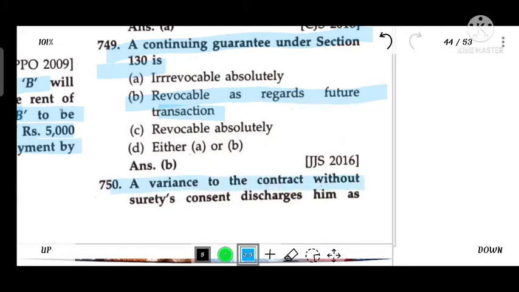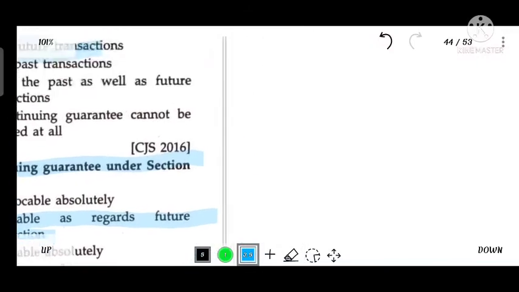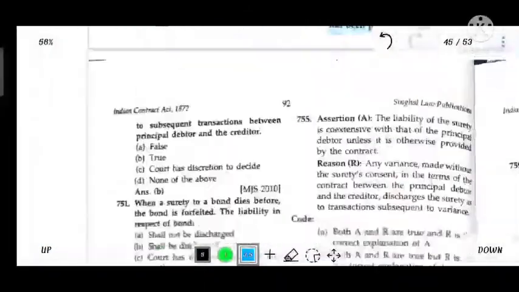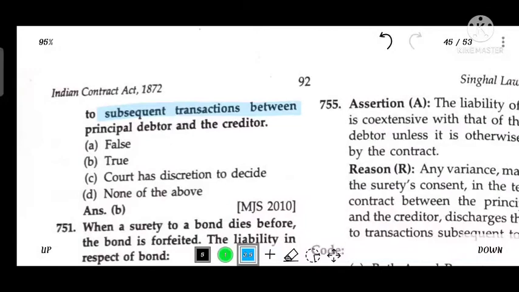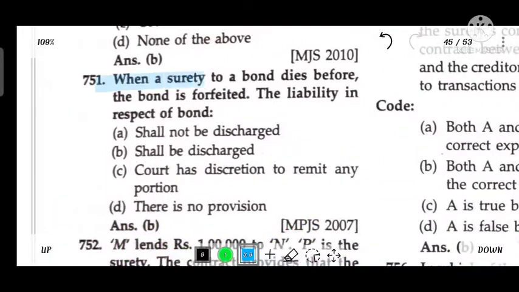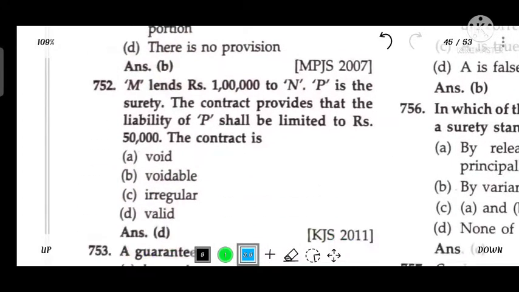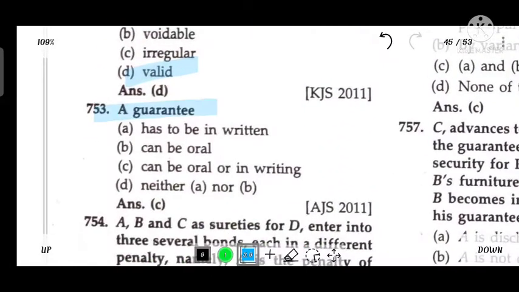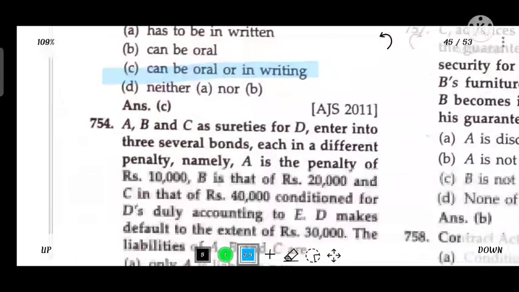A variance of the contract without the surety's consent discharges him as to subsequent transactions between the principal debtor and the creditor. True. When the surety to a bond dies before the bond is forfeited, the liability in respect of the bond shall be discharged. M lent 1 lakh to N. P is the surety. The contract provides that the liability of P shall be limited up to 50,000. The contract is valid. A guarantee can be oral or in writing.